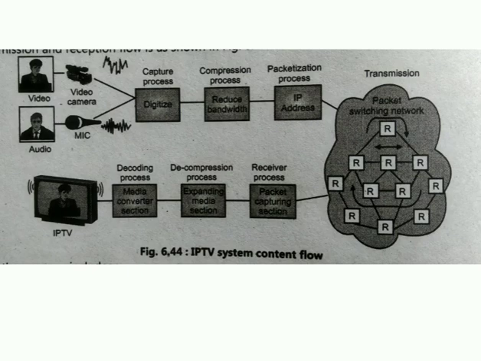It means that the video that we recorded here, that is compressed and digitized in the transmitter process, we decompress in the receiver process, while converting the IP packets into the original video for the purpose of viewing on the IP television system. This is actually the IPTV system content flow: whatever content we are recording as video, how there is the flow of that content, how that video is converted into IP packets, and again reconstructed from the IP packets, as we have seen in this IPTV system content flow.